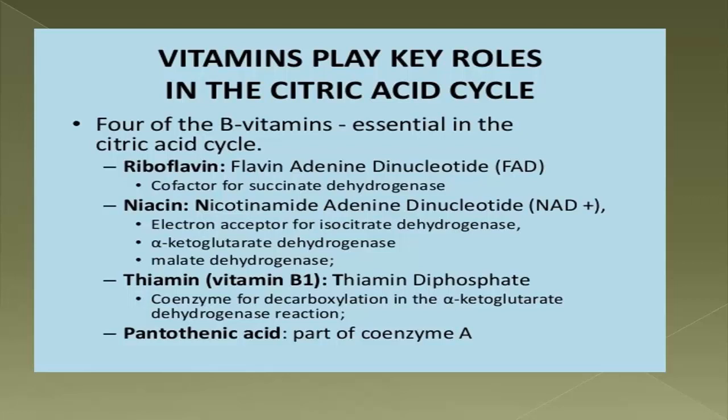First of all, riboflavin, which is utilized in the formation of FAD, and FAD is the cofactor for succinate dehydrogenase. Niacin forms NAD plus. It is useful as a cofactor for alpha ketoglutarate dehydrogenase and malate dehydrogenase.